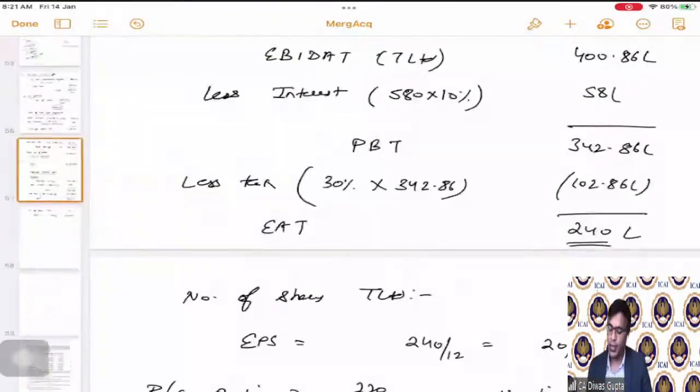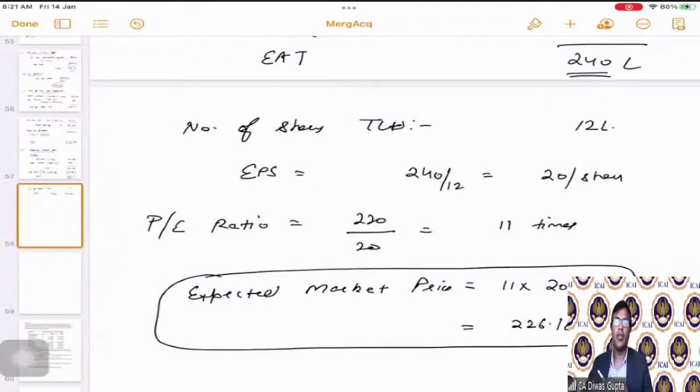So students, please note that in this part of the question, we have calculated the existing PE ratio. To calculate that, we know the market price per share, but we don't know the EPS.